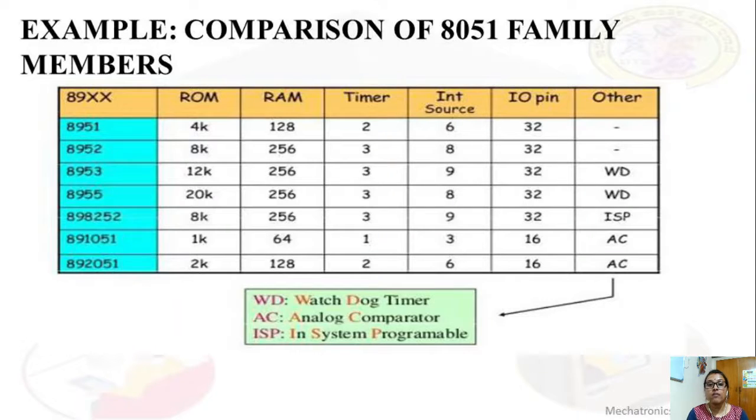Depending on this, we have the different 89C family: 8951, 8952, 8953, 8955, then 89C2051 and so on. These are the different families of 8051.